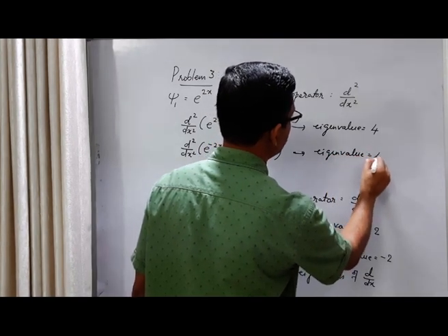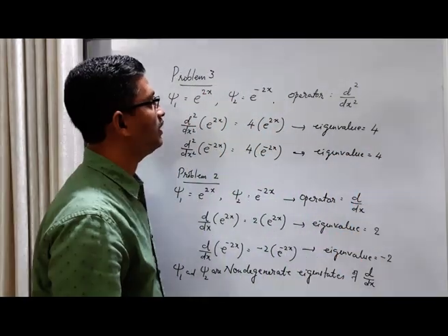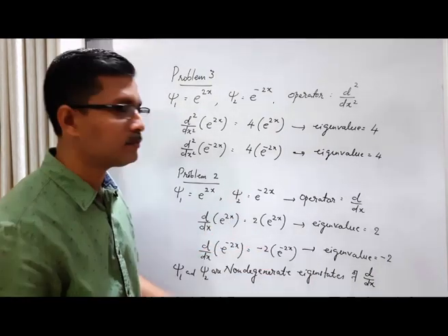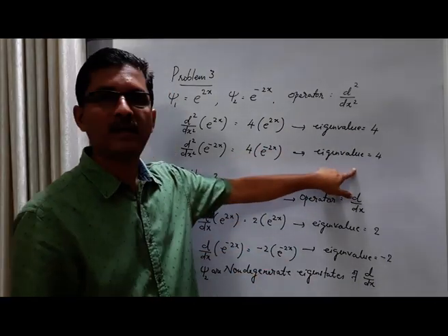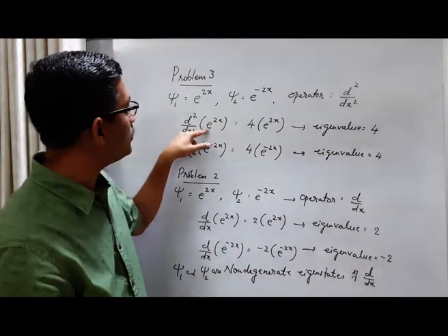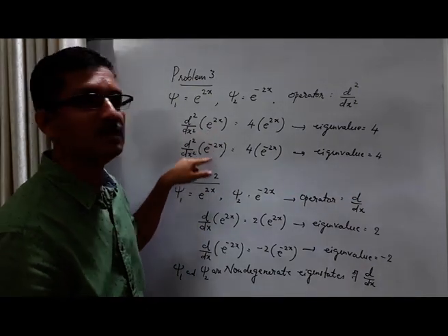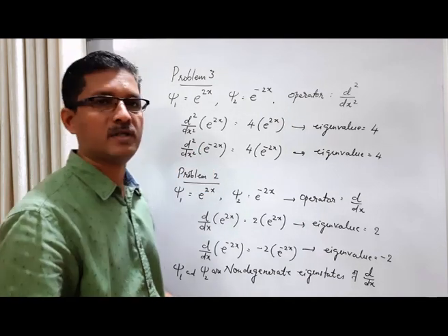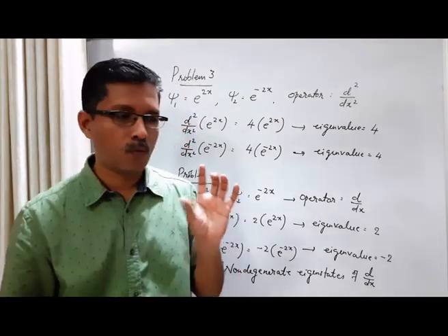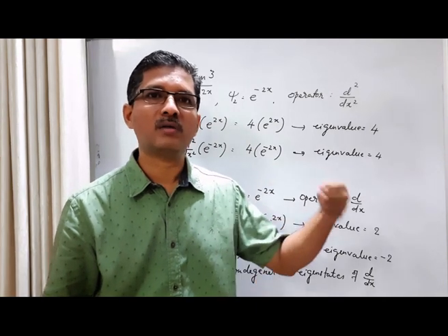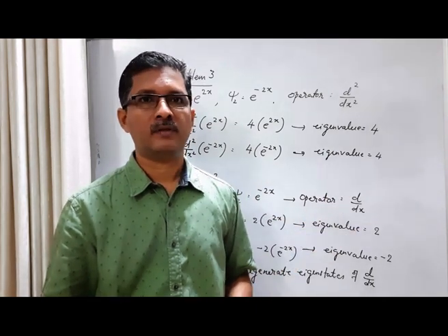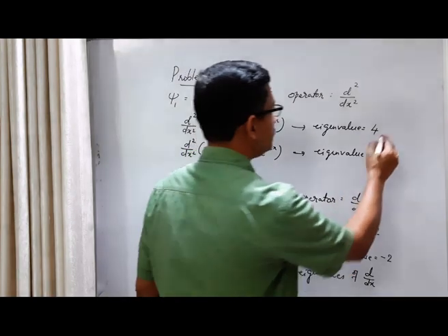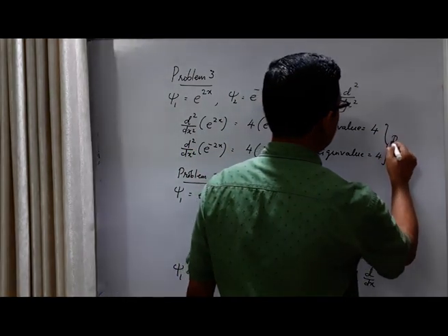Now this situation is different from that in problem 2. Corresponding to the same eigenvalue 4, we have two different eigenstates, e raised to 2x and e raised to minus 2x. Now this type of situation, where corresponding to one eigenvalue you have more than one eigenstate, is called degeneracy.